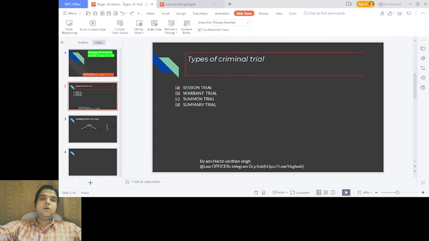And then comes the summon trial. What is a summon trial? Summon trials are those trials that are not warrant trials, and there is no need to frame charges under summon trial. The punishment for such offences should not exceed 2 years of imprisonment.